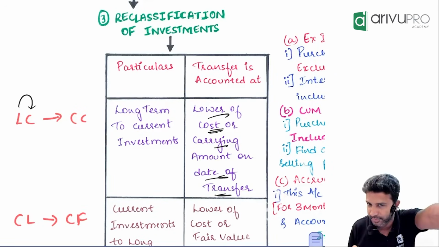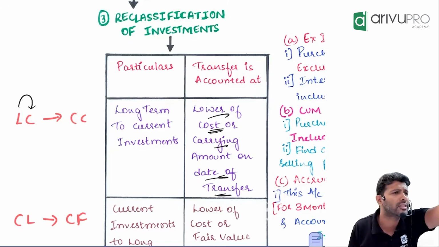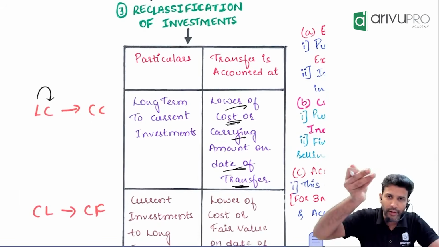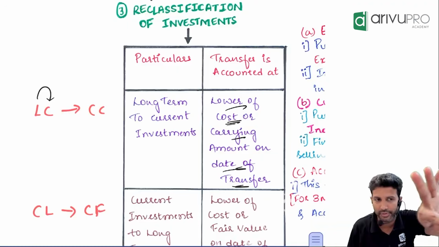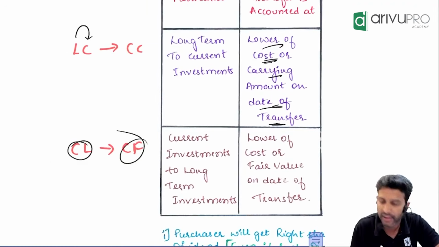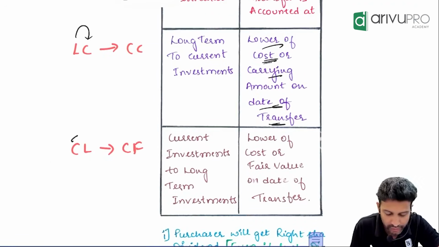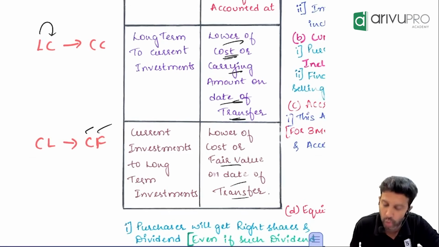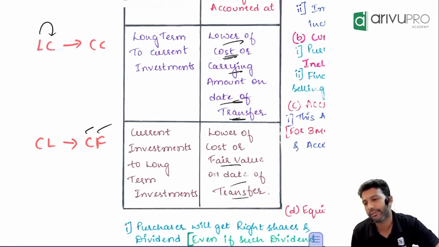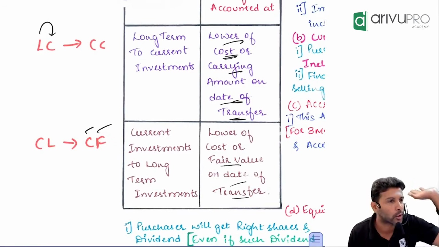LC, CC. Now the opposite scenario: you're going from current investment to long-term investment. CL, CF. C for current investment, L for long-term. Now you're going from short-term to long-term, so you will value it at cost or fair value, whichever is lower. C for cost, F for fair value. You check this on the date of transfer, and any difference will be transferred to P&L.